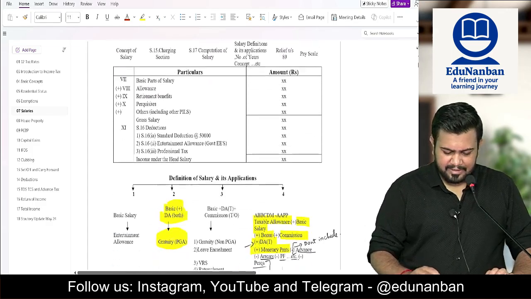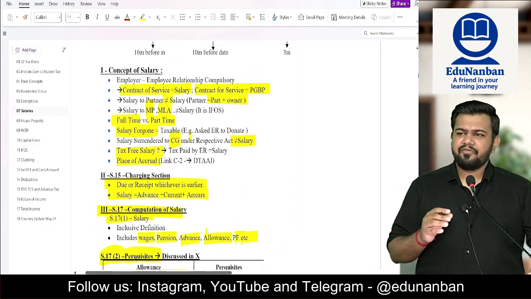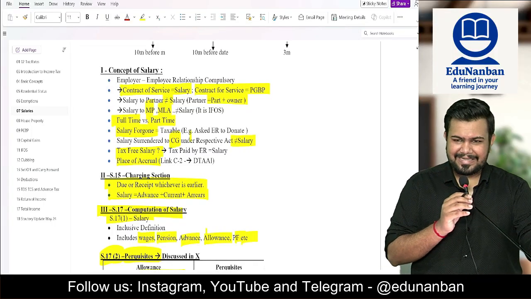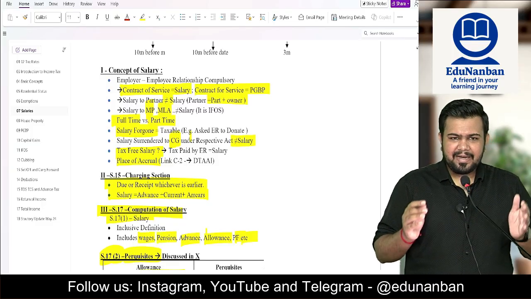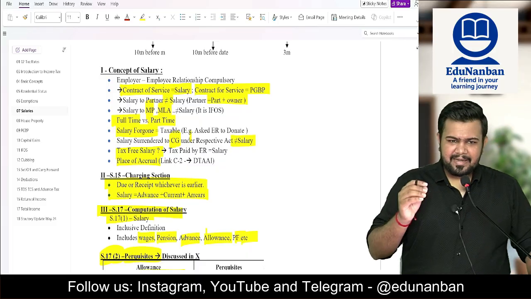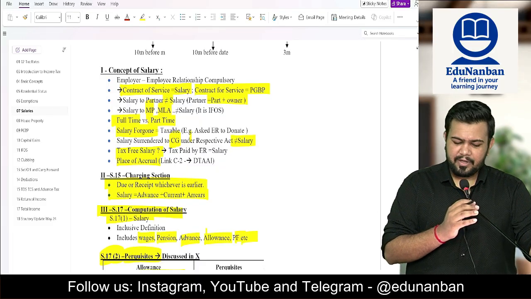Fine. So let us quickly start with the revision of salary chapter. First and foremost comes the concept of salary. Salary is the first head of income, and salary arises only when there is an employer-employee relationship. It arises because of the employer-employee relationship. How does the employer-employee relationship come?